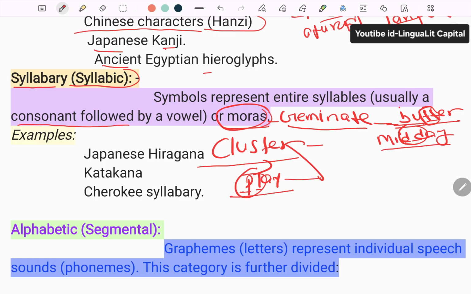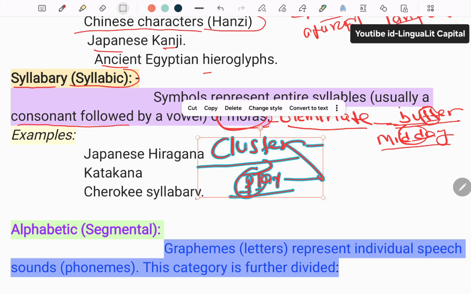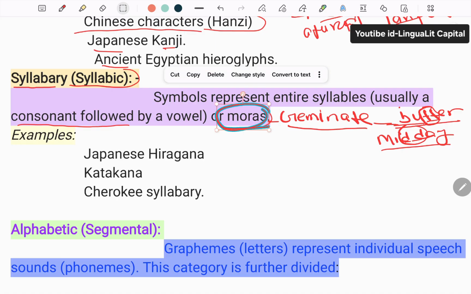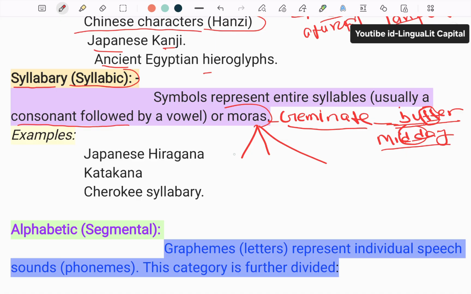Mora is especially used in Japanese characters or Japanese kana. So here we have some types of mora. There are especially three types of mora. The first one is CV, consonant plus vowel. Every standard kana of the Japanese language has the CV model, which is known as a mora.